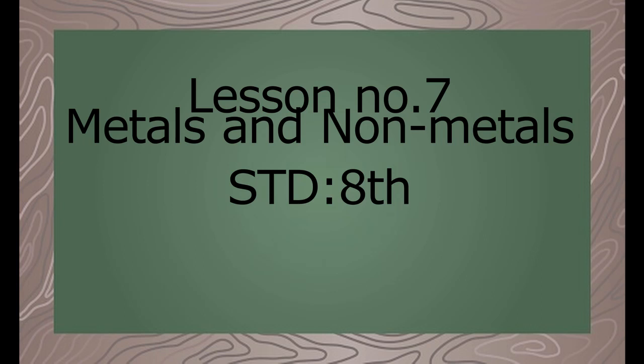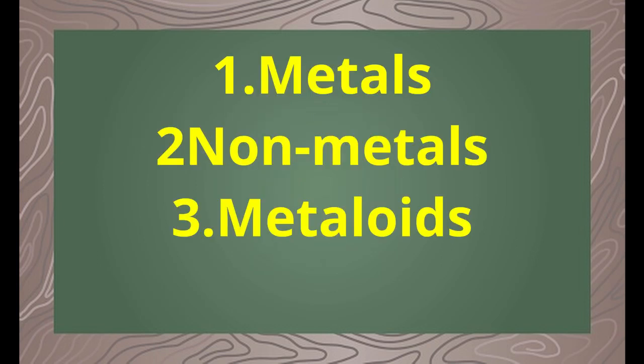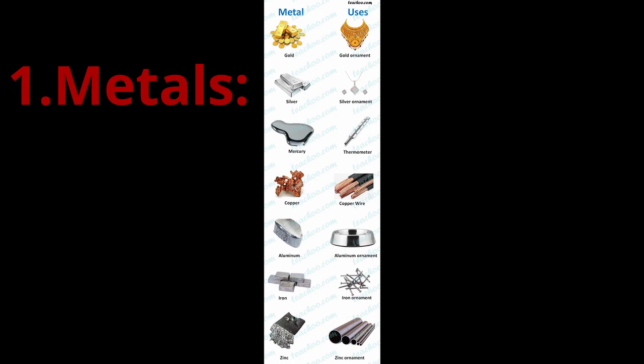Students, last chapter we learned about elements, compounds and mixtures. Now in this chapter we are going to learn about elements, which are classified into three types. They are metals, non-metals and metalloids. First we see about metals. Students, you know metals like gold, silver, iron, copper, aluminium, magnesium, calcium, sodium, platinum.